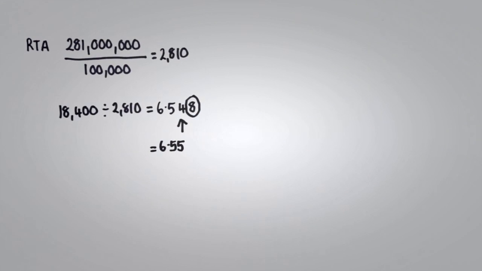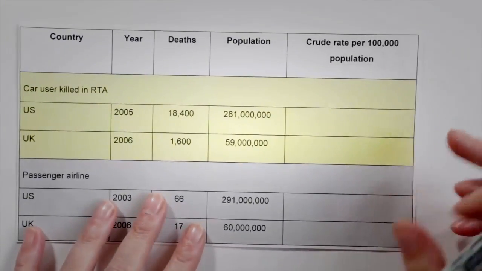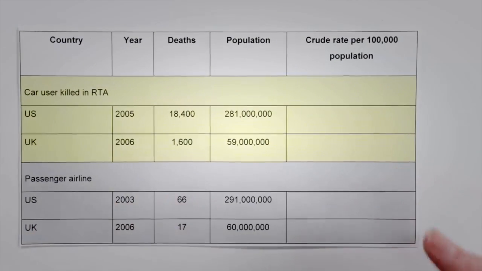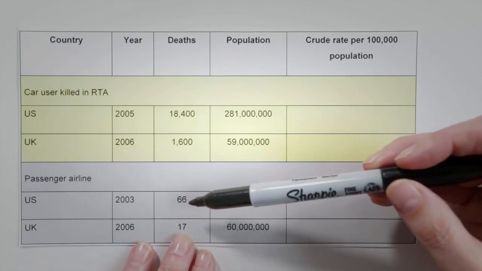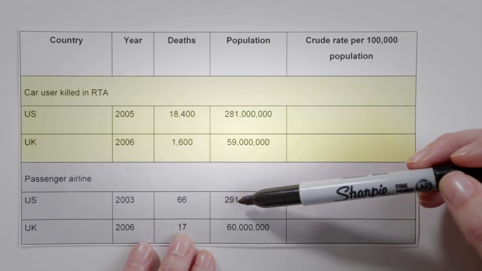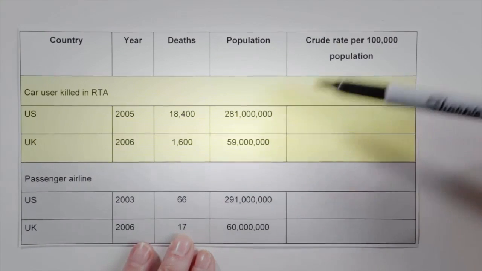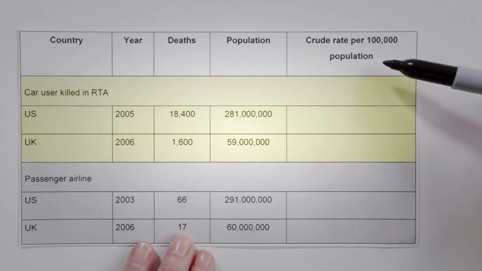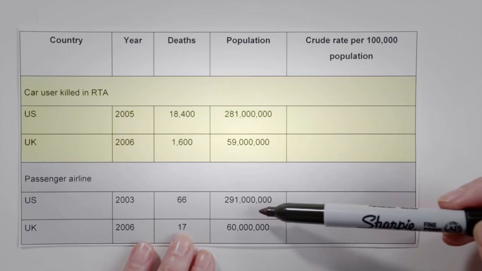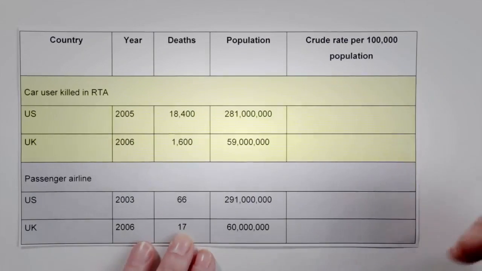Okay, we want to now look at the crude rate of deaths per 100,000 for air travel. Again, if we look back at our table, you can see that for air travel there were 66 deaths for 291 million population. But again, we want the crude rate of deaths per 100,000 population, so we need to divide 291 million by 100,000.